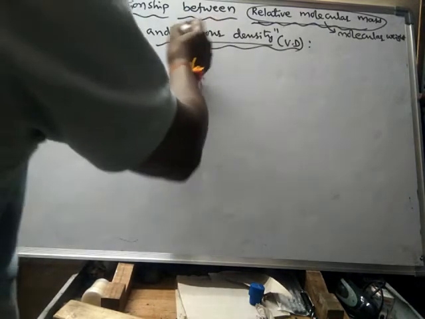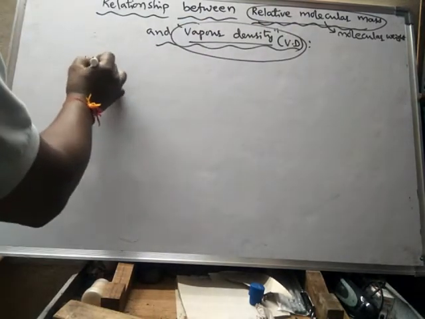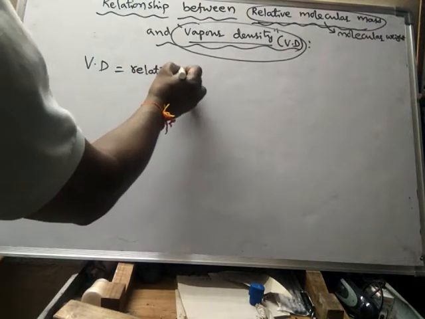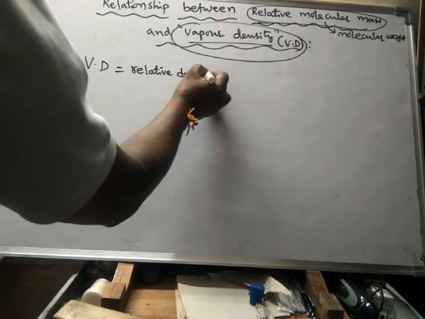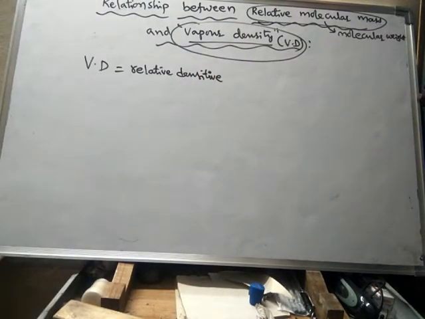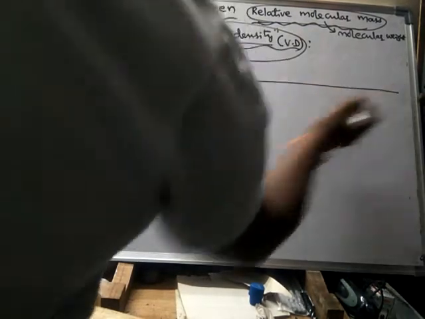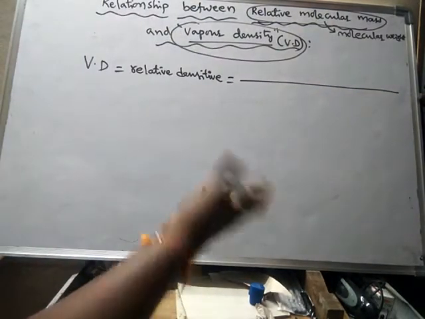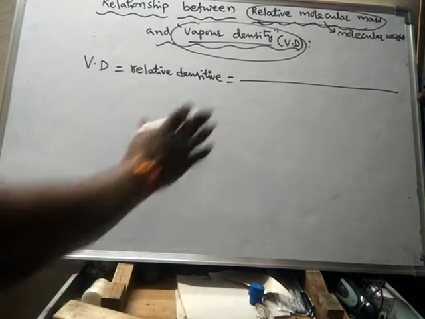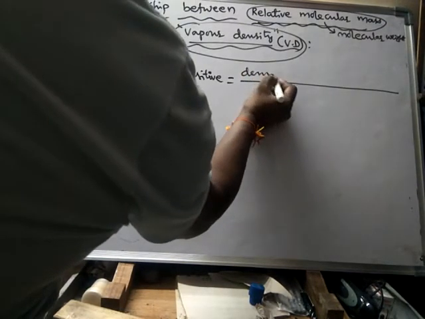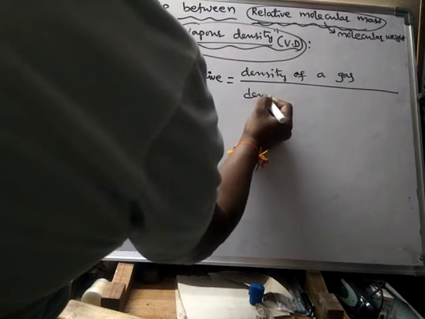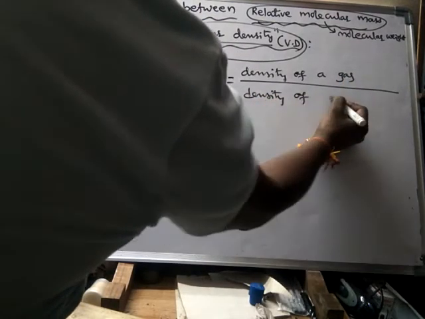So first of all we will learn what is vapor density. Vapor density is nothing but relative density. What is the meaning of relative? Relative means comparison. So it is a comparison of the density of one gas with the density of the lightest gas. Generally, what is the lightest gas? Hydrogen. So now we have to compare the density of a gas by the density of hydrogen.